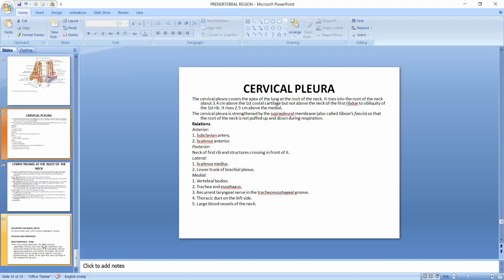And we have discussed all the prevertebral region, paravertebral region, root of neck and phrenic nerve, and the cervical pleura, and the cervical plexus also.